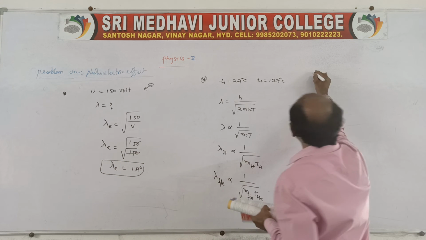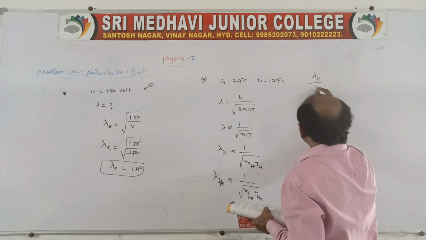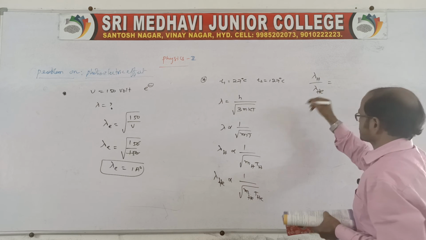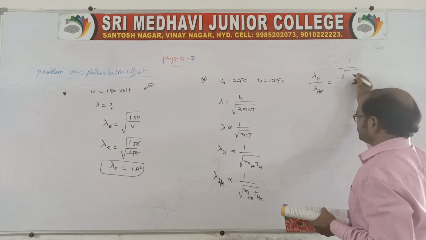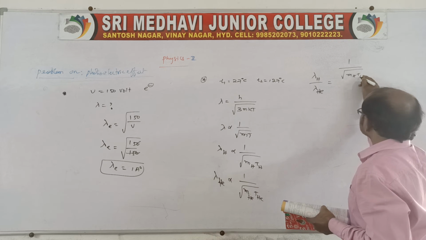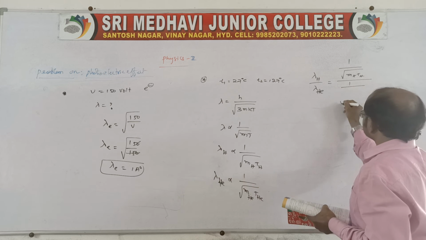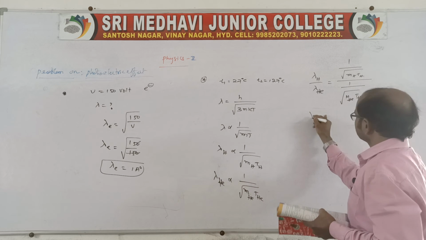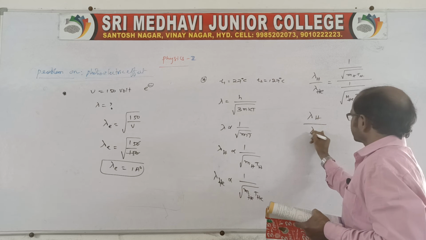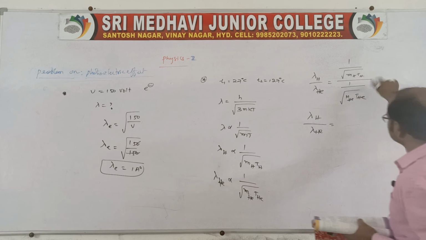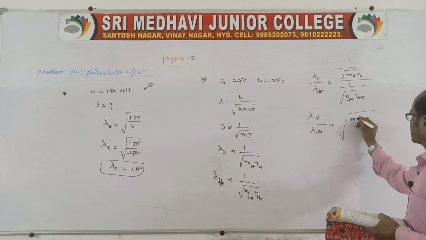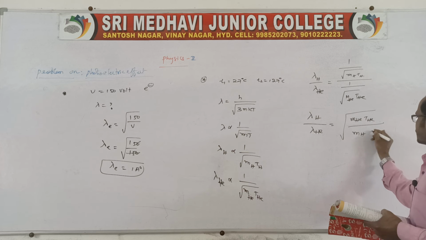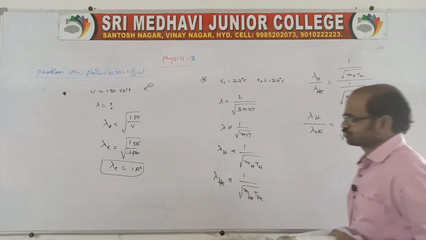Now you divide the wavelength of hydrogen by the wavelength of helium. So we write mass of hydrogen, temperature of hydrogen by mass of helium, temperature of helium, but for wavelengths it will be reversed: mass of helium molecule and hydrogen molecule and temperature.